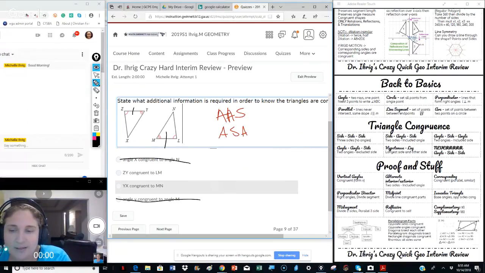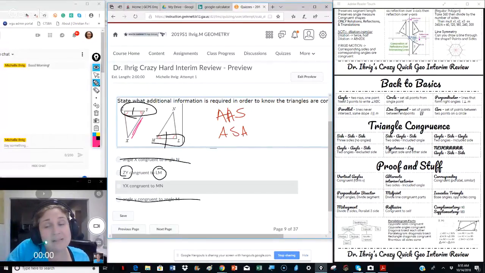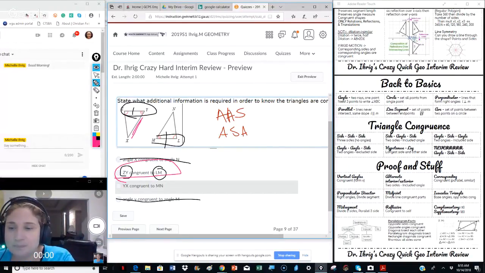So we could eliminate the ones that say angles. And then we need ZY because that's in between the two angles. And LM is in between the two angles. If it was this one, YX, this would be angle, angle, side, because that meat is outside the two pieces of bread. It's like the sandwich that you get from school. We don't want that. So this one would be this.